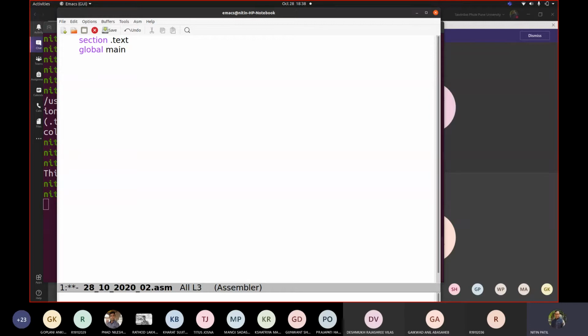Now, the way I have used the printf function till date, whenever we used printf, we used to write extern, correct? So if I write extern mn, and in main say call mn, I added only this.